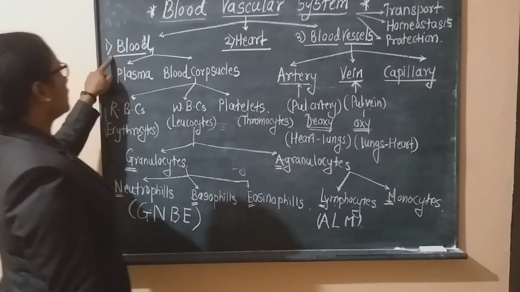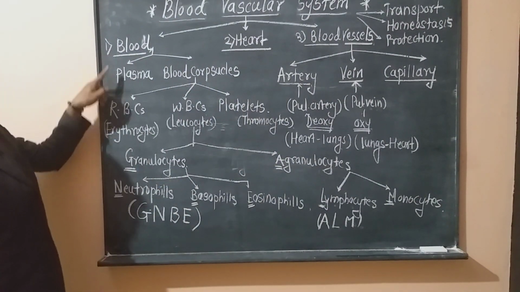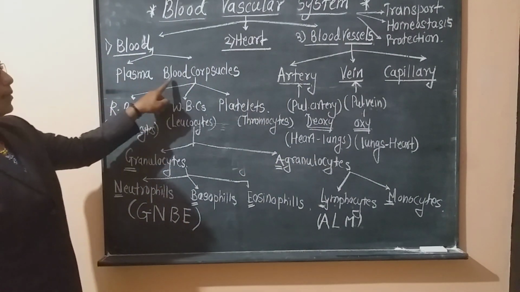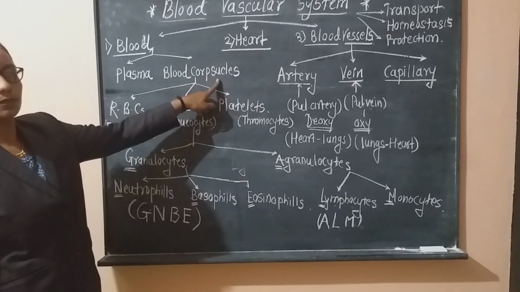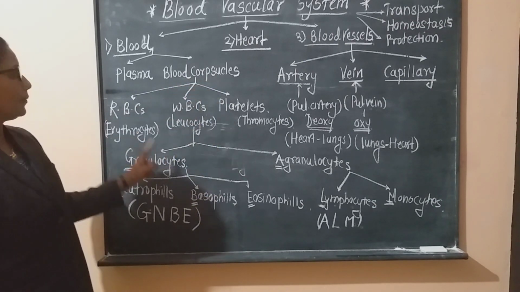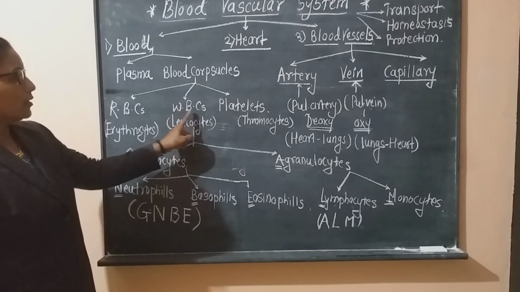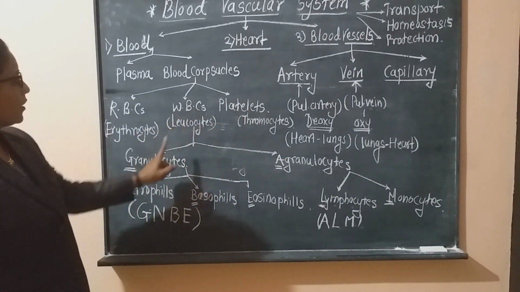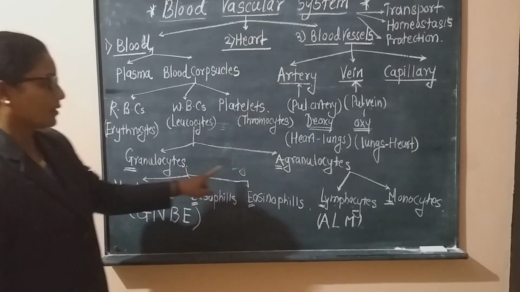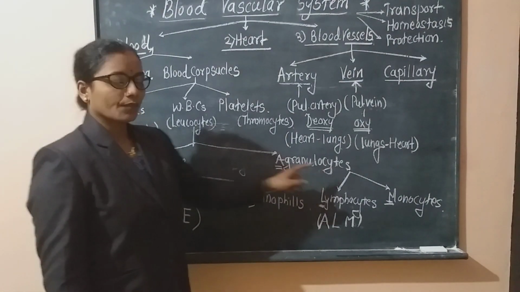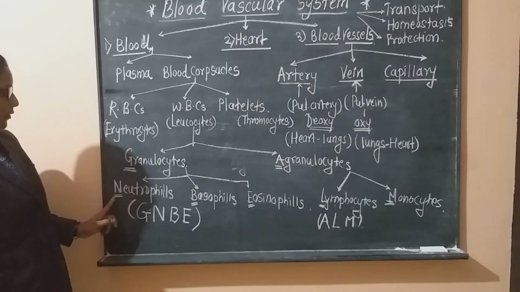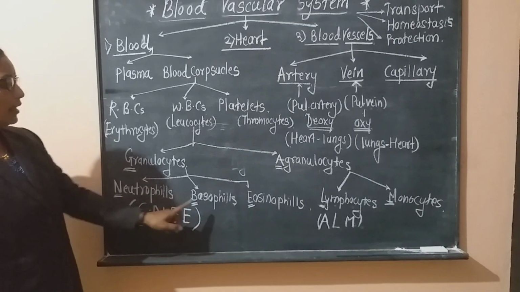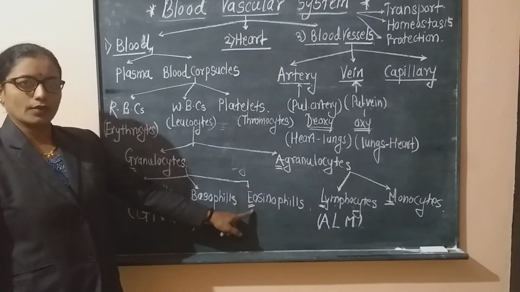Under blood, we have to study the details of plasma and blood corpuscles. These are again of three types: RBCs, WBCs and platelets. Under the WBCs again two types, granulocytes and agranulocytes. Granulocytes consist of three types of cell: neutrophil, basophil and eosinophil.